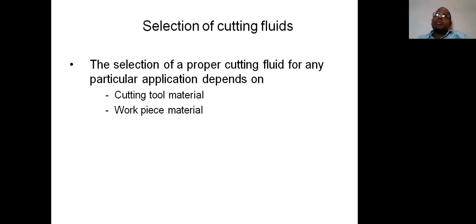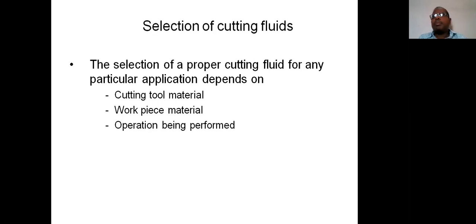Whenever aluminum is processed, simple oils like water soluble oils or straight oils may be used. If the material is a hard material, we are supposed to choose chemical compounds or chemical additives. So the selection of cutting fluid depends on the workpiece material.